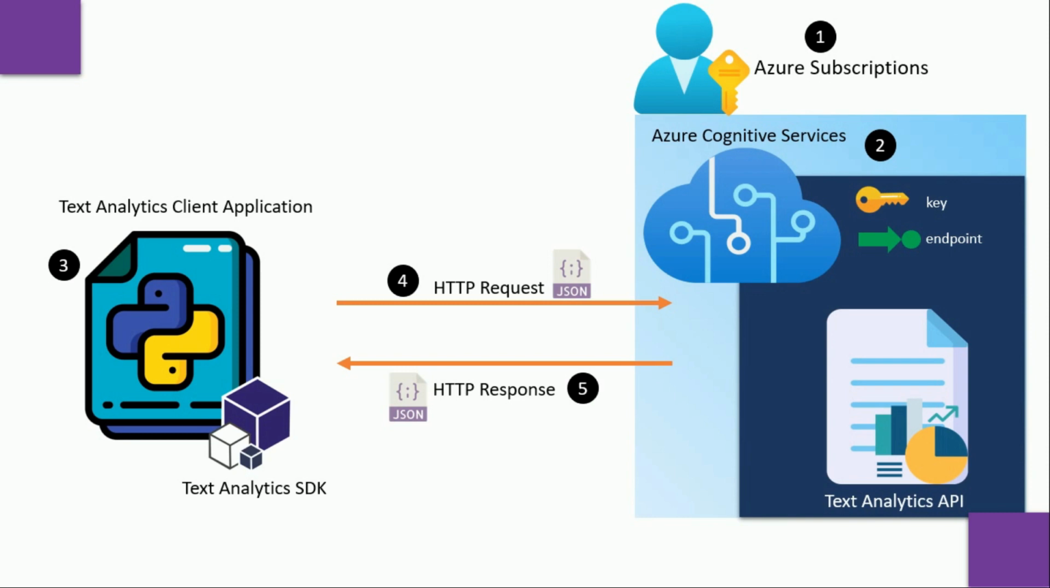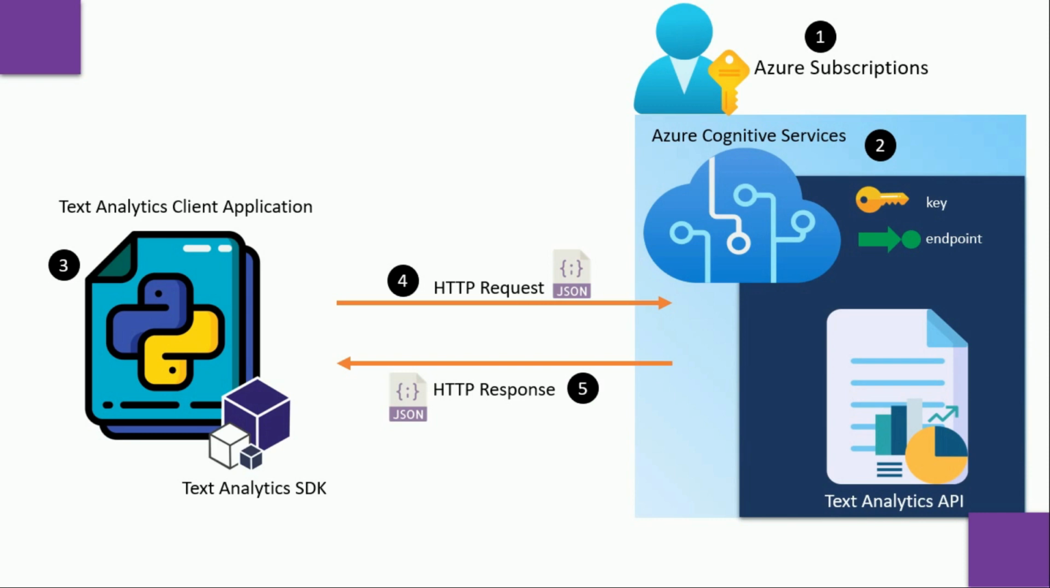In this architecture, in the first step, we create an Azure subscription. Then in the second step, we create an Azure cognitive service resource under a resource group and note down keys and endpoints to access that resource. Whereas in the third step, we install Text Analytics SDK and create a client application to consume Text Analytics API using one of the keys and endpoint, and that we do in our VS Code.